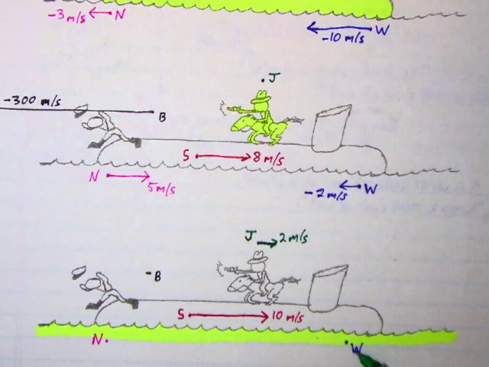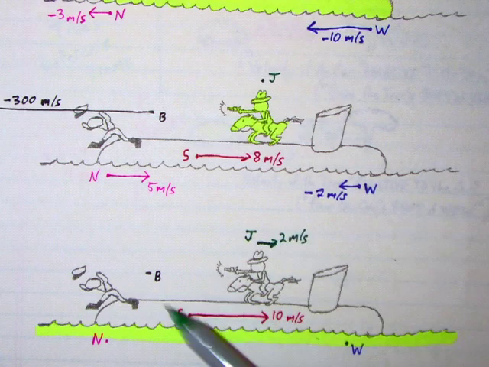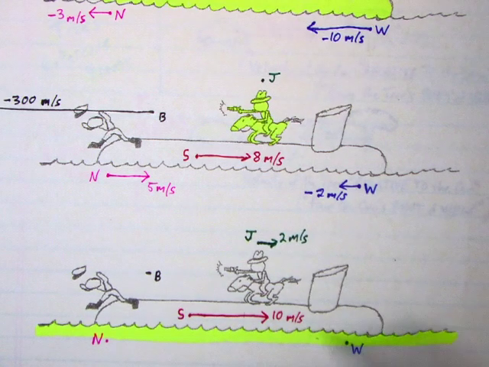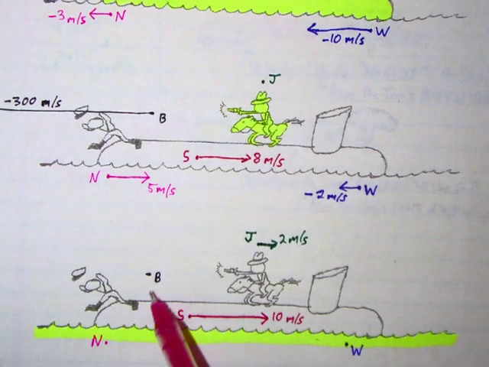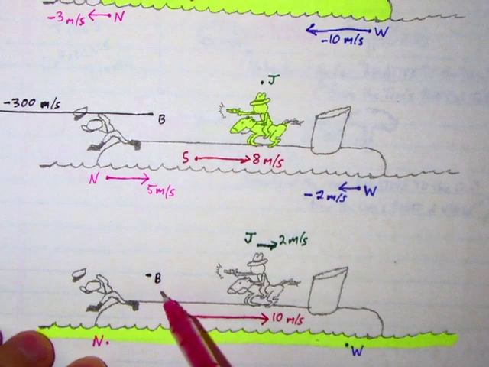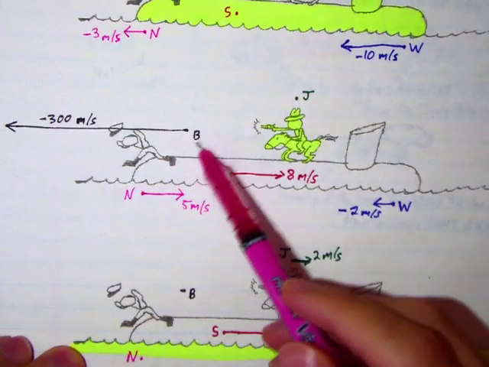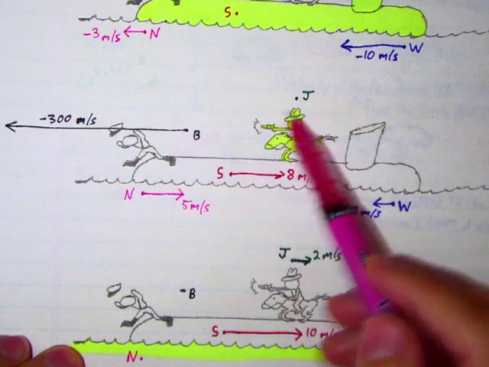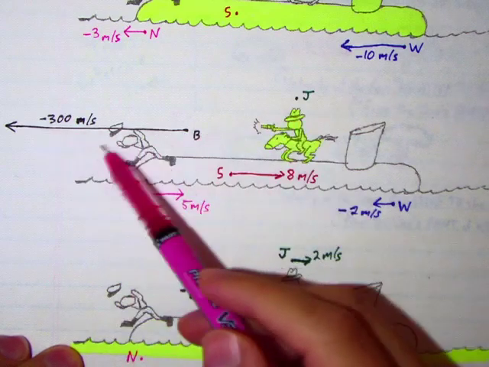Okay, so we just need the velocity of the bullet and of the Nazi from the water's point of view. Let's take a look at the bullet. Again, we have to compare differences. We know that the difference between the bullet's speed and Jones's speed should be 300.